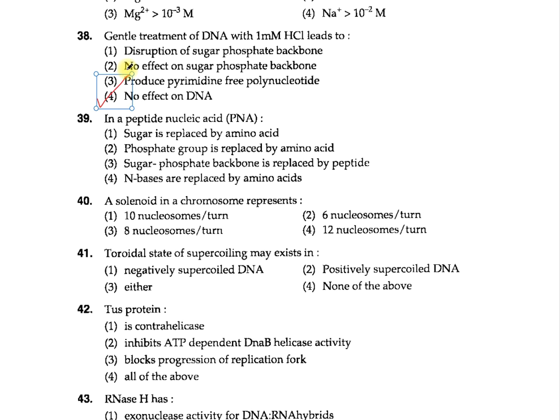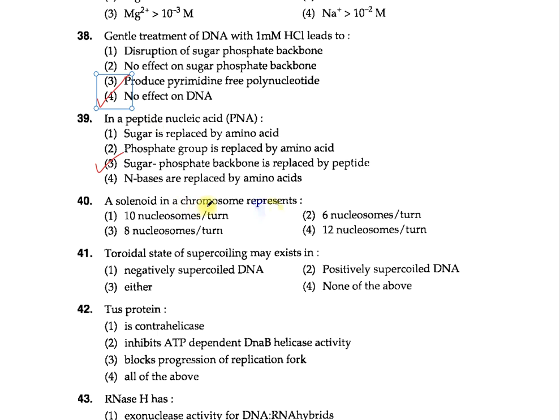Question number 39. In a peptide nucleic acid, PNA: 1. Sugar is replaced by amino acid. 2. Phosphate group is replaced by amino acid. 3. Sugar phosphate backbone is replaced by peptide. 4. Nitrogenous bases are replaced by amino acid. The option 3, sugar phosphate backbone is replaced by the peptide, is correct.